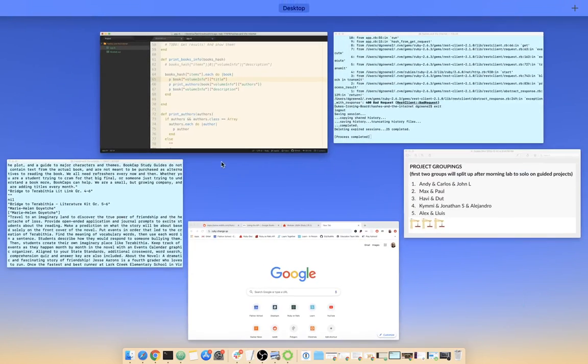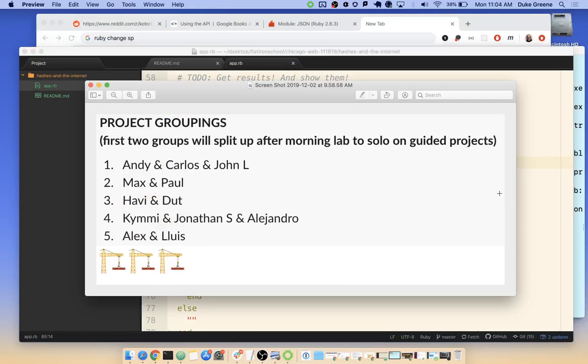I have project groups. These are project groups for today. If you're in a three-headed project group, I think the goal is going to be to make sure that everybody maximizes hands-on keyboard time, which either means you're going to have really, really strict driver-navigator handoffs, or you're going to have some sort of soft agreement of here's when we're going to be a pair and one doing individual work and then checking in with the pair to keep two people typing in a three-person group.